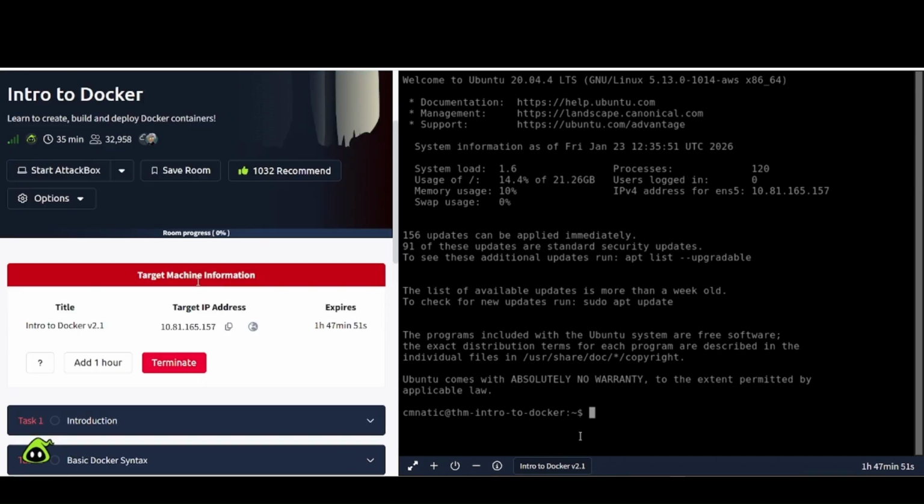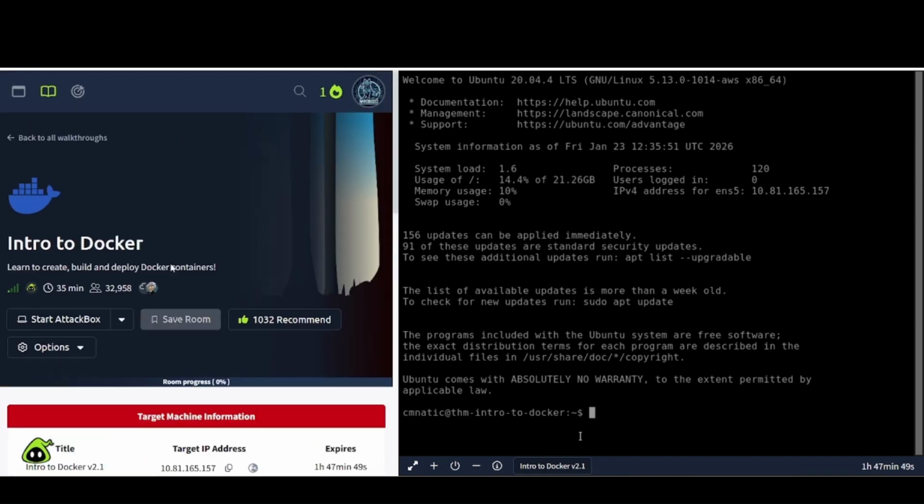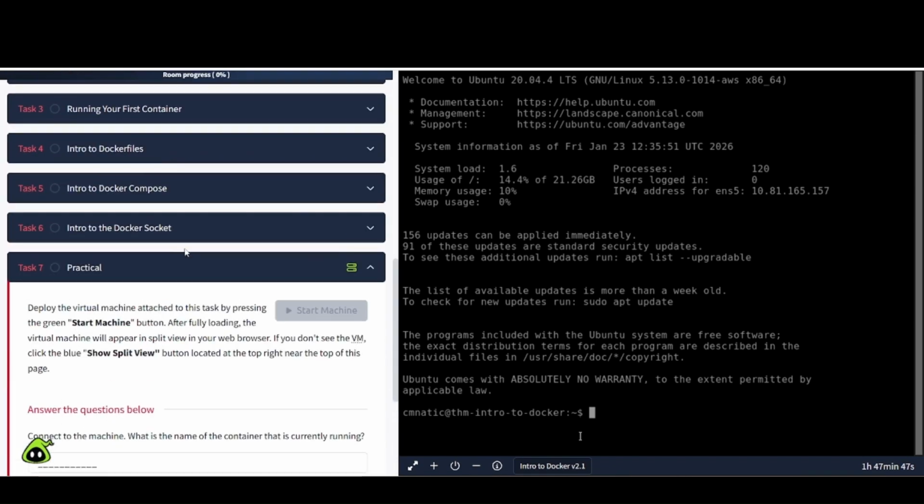Okay, so let's go ahead and take a look at this room here for Intro to Docker. Scroll all the way down here to task number 7, practical, and go ahead and start up this machine here.